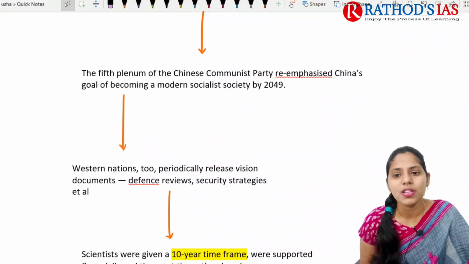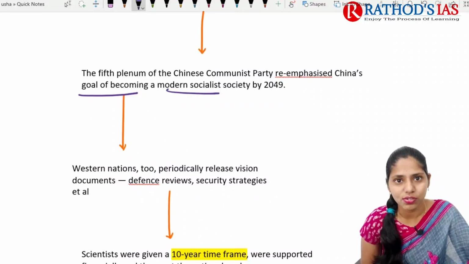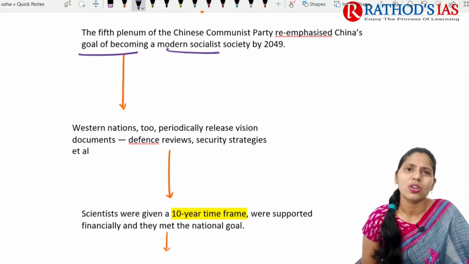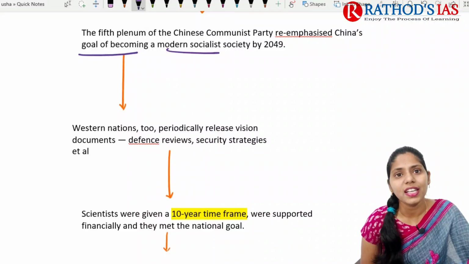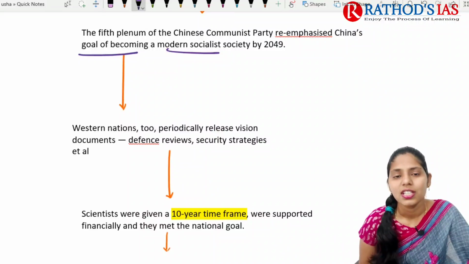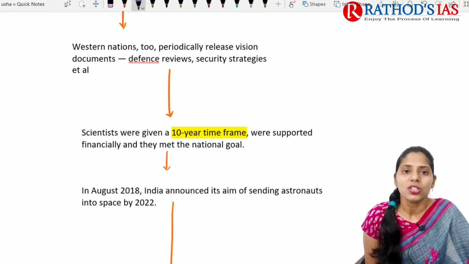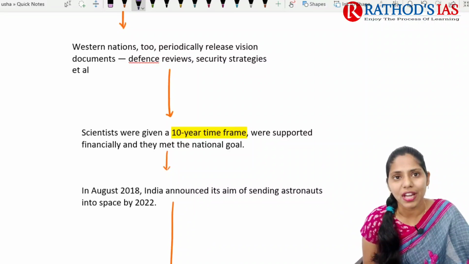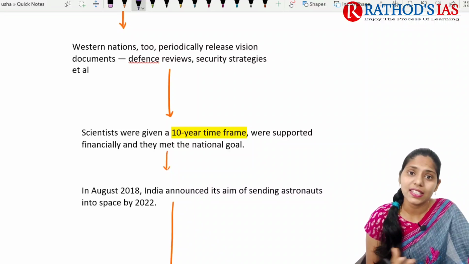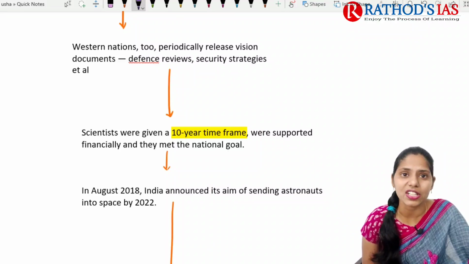And even the Chinese Communist Party re-emphasized the Chinese goal of making a modern socialist society by 2049. Not only China, Western nations also release vision documents, defense reviews, and security strategies. Scientists will be given a time frame of about 10 years, and in these 10 years they will be supported with finances and have to meet this national goal.